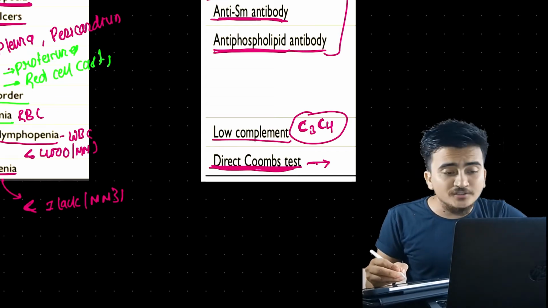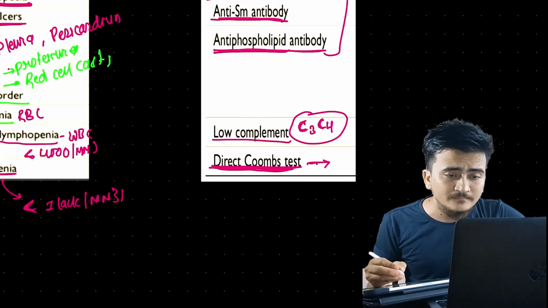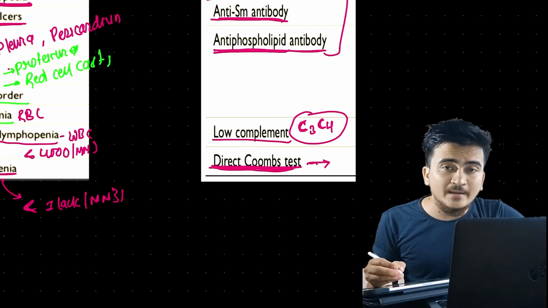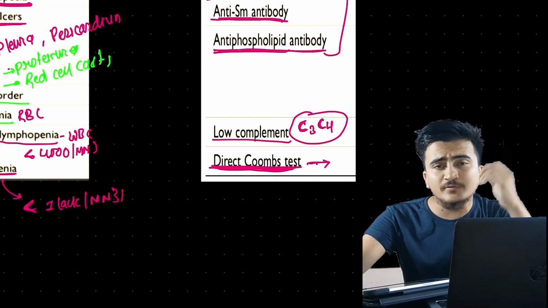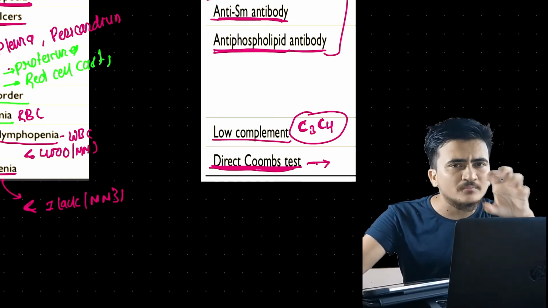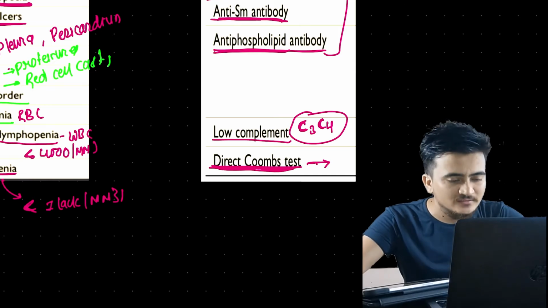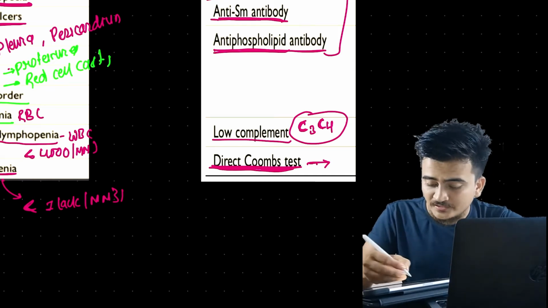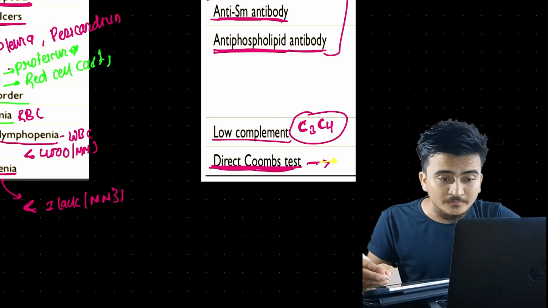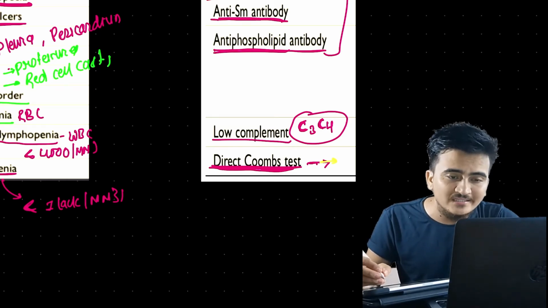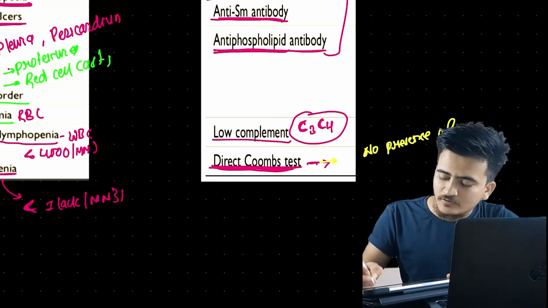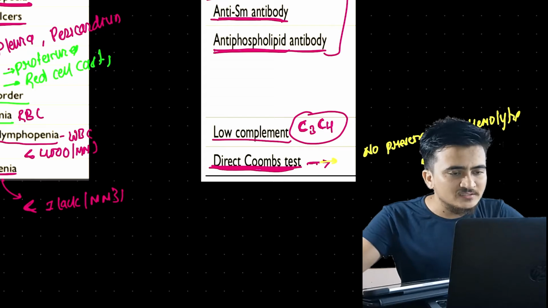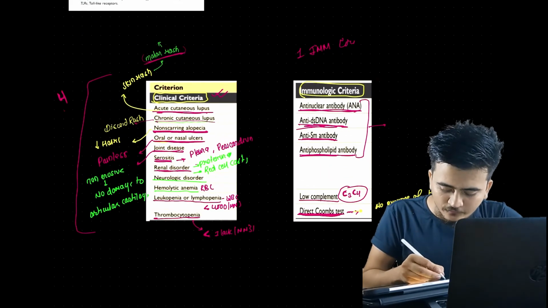So we need to be clear that during the diagnosis of SLE, there should not be presence of systemic hemolytic anemia. In the condition of systemic hemolytic anemia, there will be a large number of antibodies, but in the case of SLE, there will be only some number of antibodies against RBC antigen. So we need to be clear that there won't be presence of hemolytic anemia.